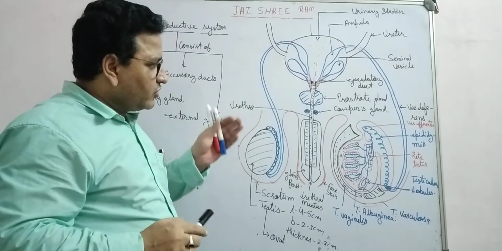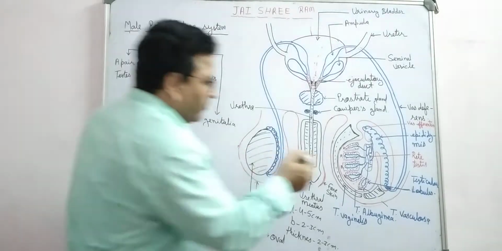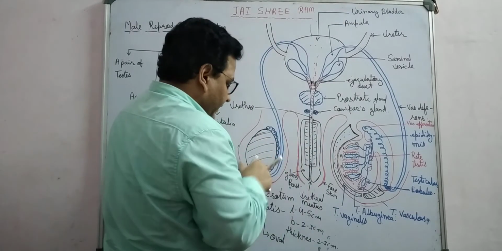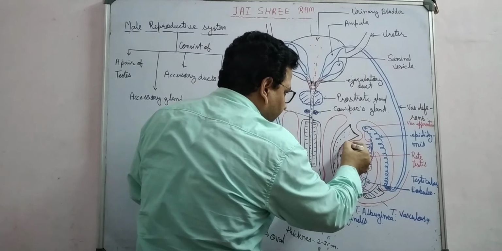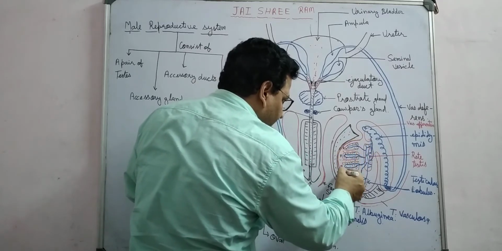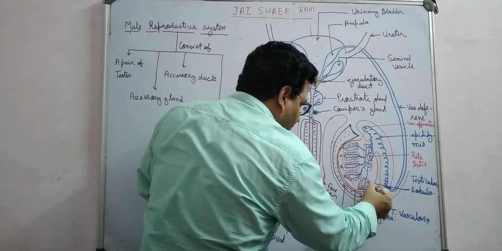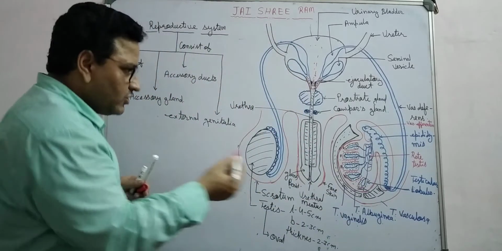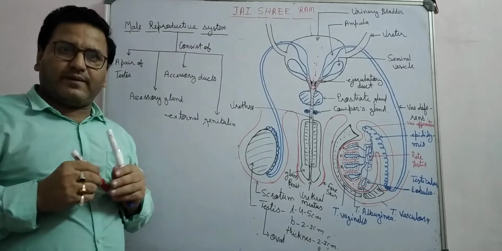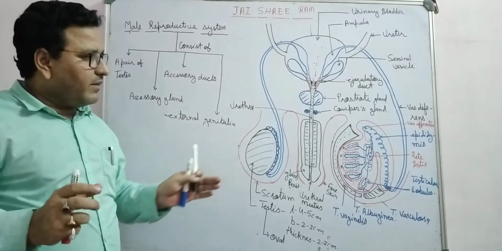The second covering, this is the actual covering. You can observe here the red color line, this one. This is the second covering, which actually covers the testis, right? This is known as tunica albuginea. This is the actual covering of the testis.